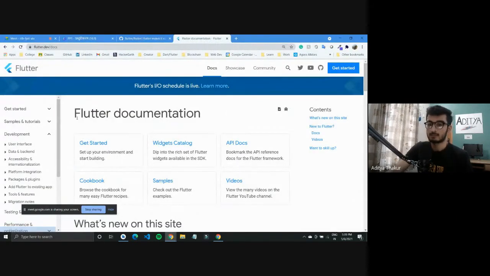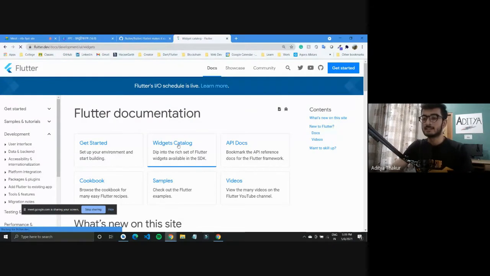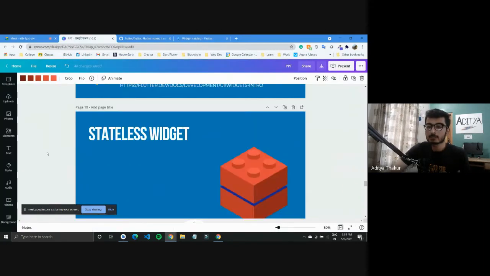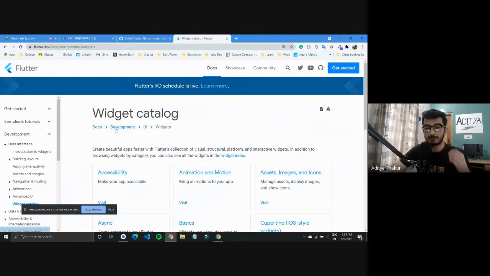We have this Flutter documentation which has a section called widgets catalog. As I mentioned, everything in Flutter is a widget. We talked about two different types of widgets, stateless and stateful. But there are a lot of widgets; those two were the types of how you can define a widget. You have widgets like text.